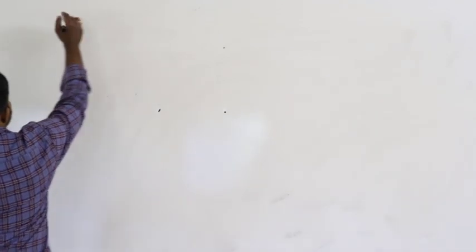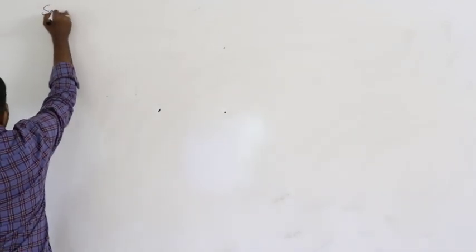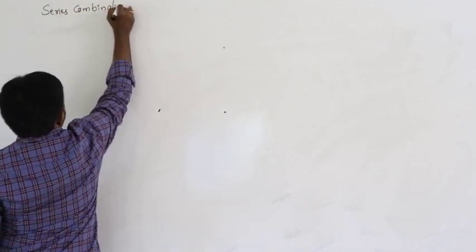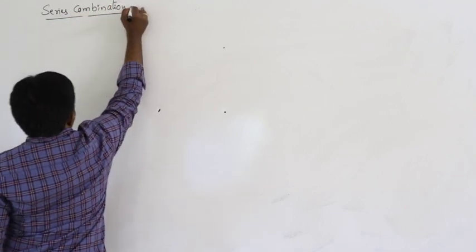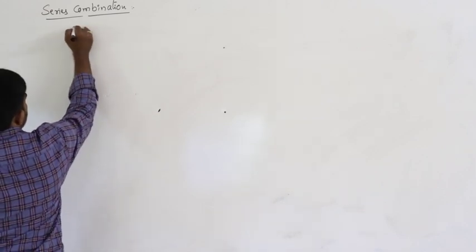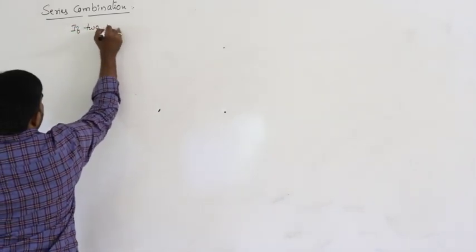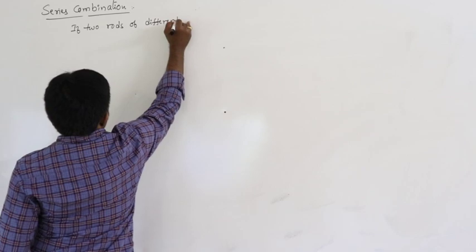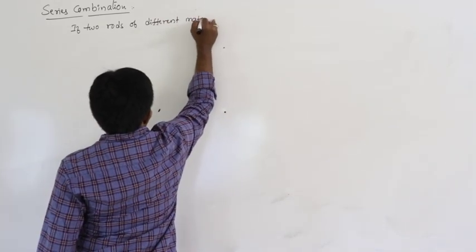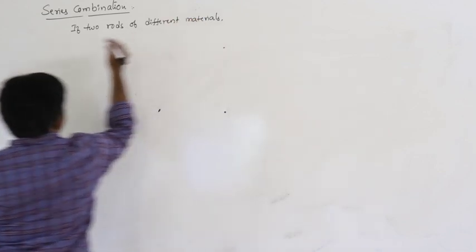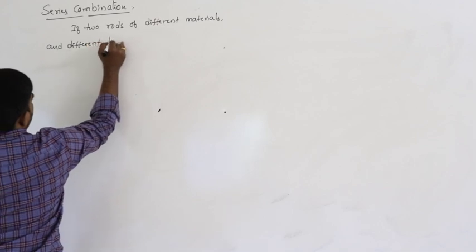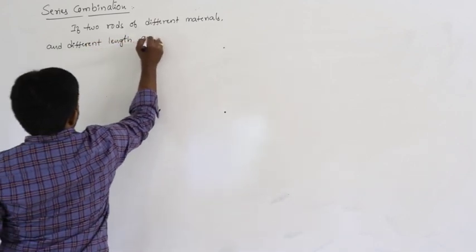Now, the series combination of rods. First we can discuss the series combination. Series combination means two rods of different materials and different lengths are connected in series.